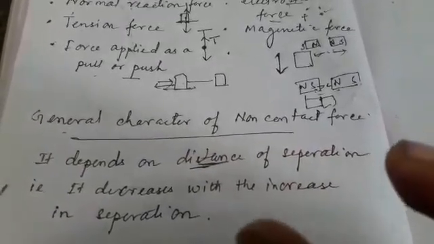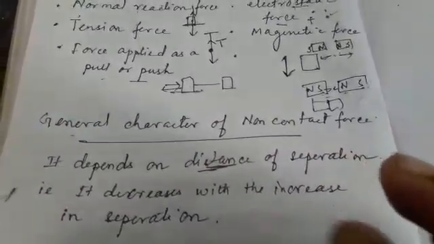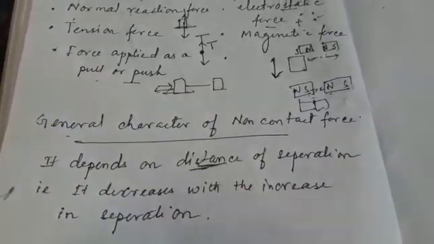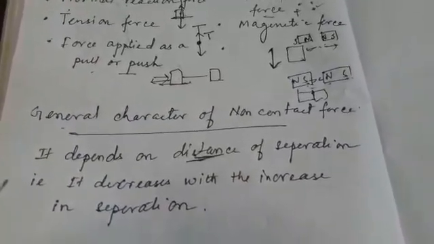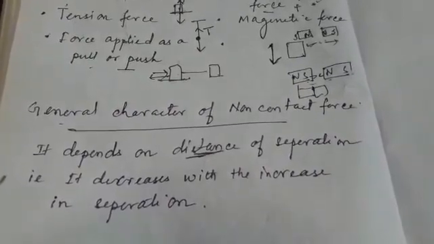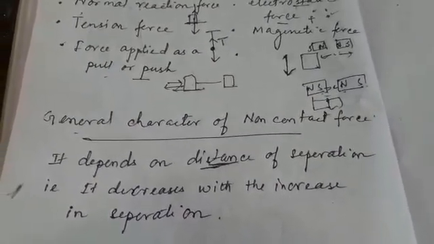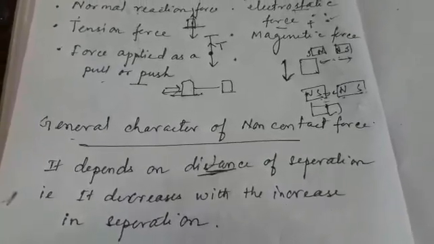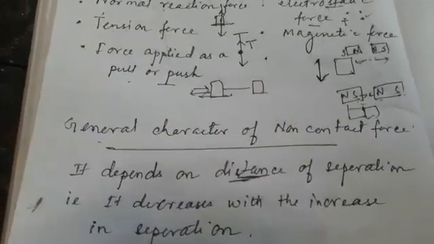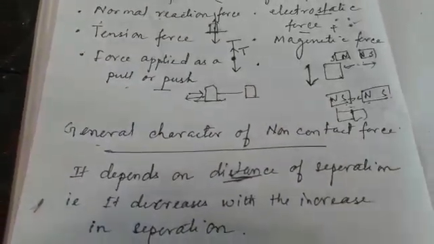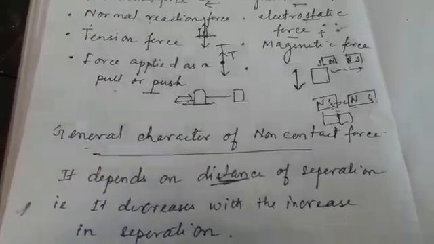If it is at a reasonable distance, then the force will act nicely and will be able to attract and repel things. So it decreases with the increase in separation. The force automatically decreases if the distance between them is increased, because it will go out of the field. So the field will become weak and will be unable to attract and repel the like charges or unlike charges.